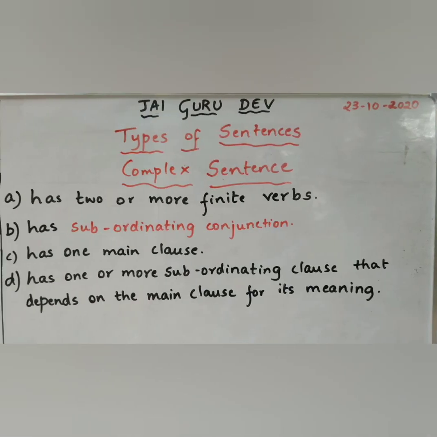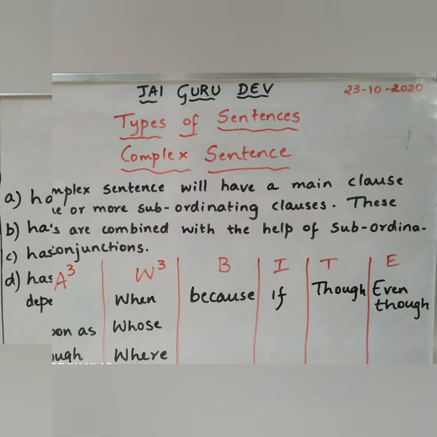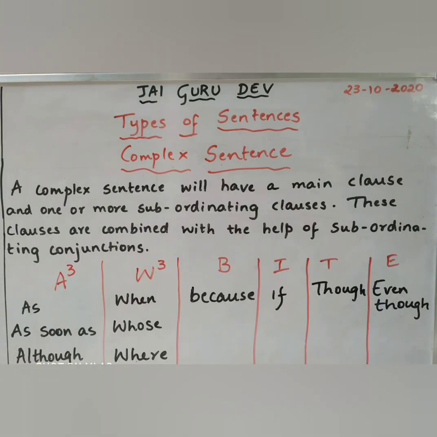Now we'll move on to the complex sentence. Features of it are: first, it has two or more finite verbs. Second, it has a subordinating conjunction. Third, it has one main clause. Fourth, it has one or more subordinate clauses that depend on the main clause for meaning. So, a complex sentence will have a main clause and one or more subordinate clauses. These clauses are combined with the help of subordinating conjunctions.